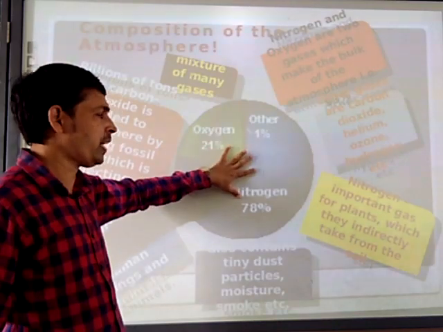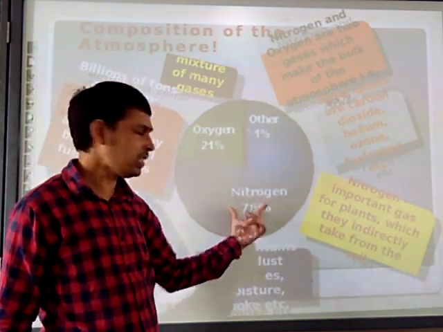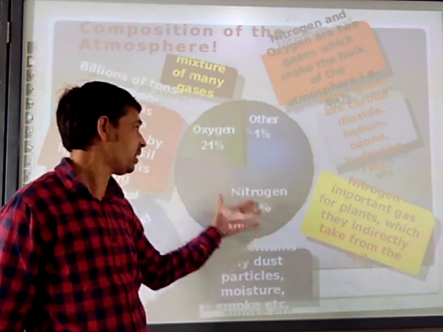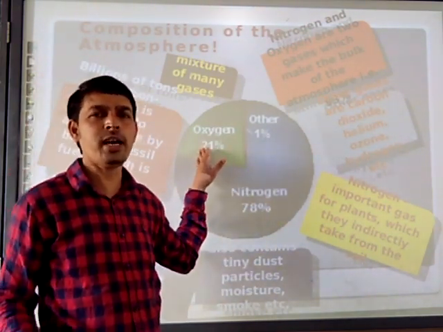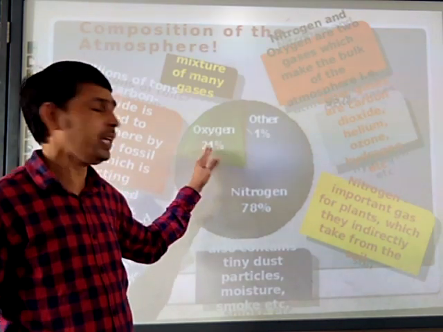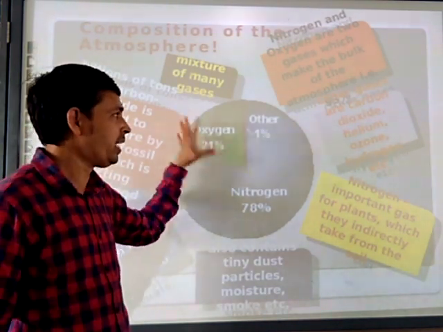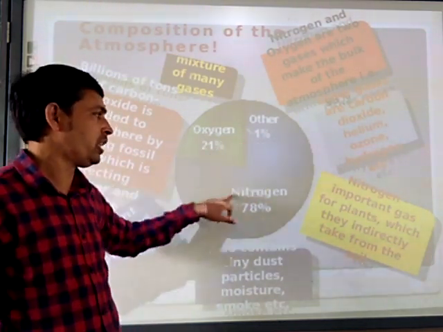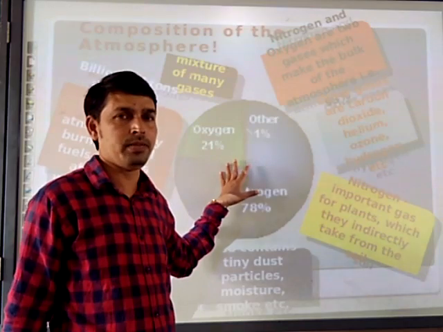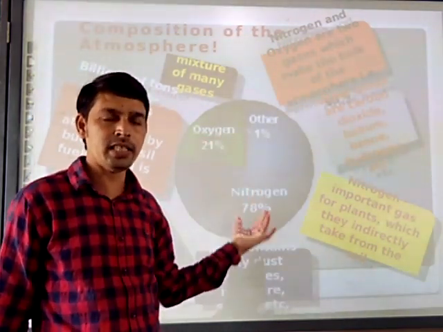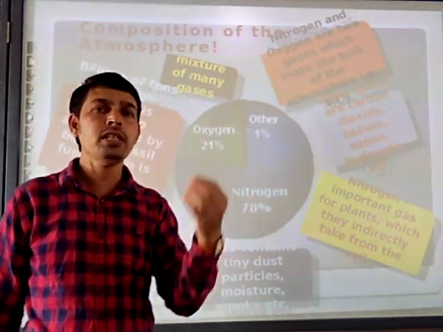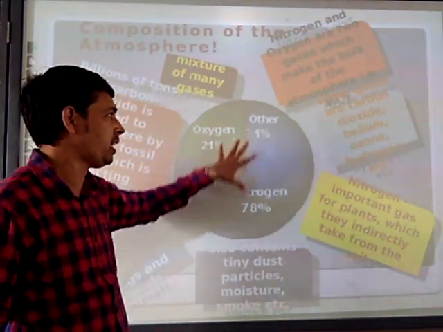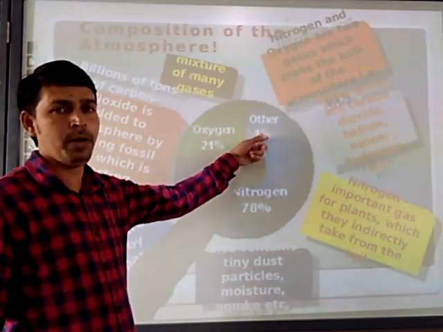100%. Out of that 100%, nitrogen gas is 78%. The oxygen, which is a very essential component for our living and breathing, is 21%. And the rest of the other gases are 1%. If we add all these three, we get 100%. The 1% is, as in the previous slide I was speaking to you, the helium, carbon dioxide, argon and other gases and dust particles composing this 1%.